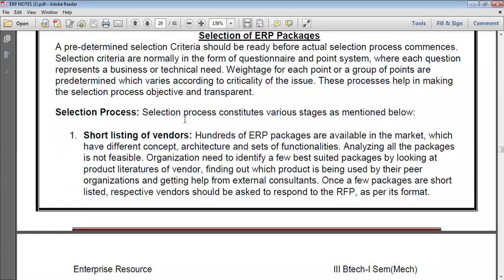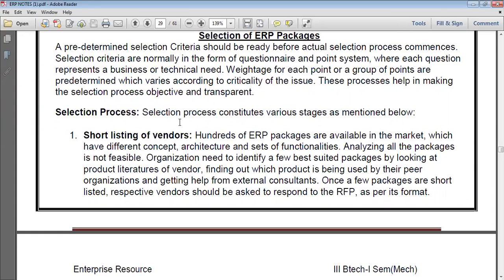Today we are going to start with the third unit, selection of ERP packages. This is important. In the previous class, we already discussed technology, applications, implementations, pre-implementations, advantages, and everything. The selection of ERP packages: how do we select the packages? What is the process there? Selection of ERP application packages.